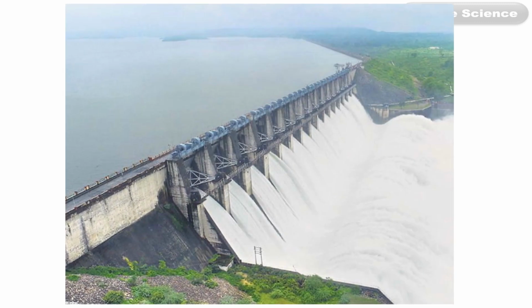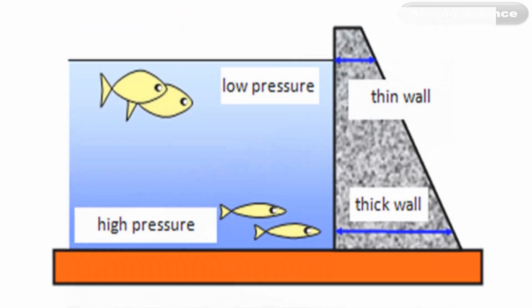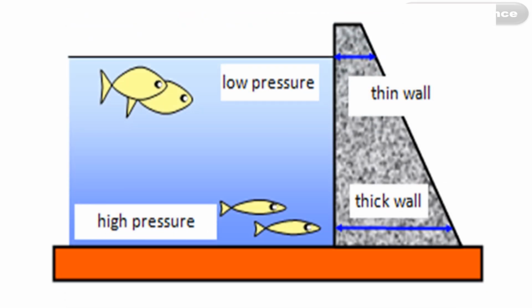The dam has a broad wall at the bottom. What is the reason behind this? The reason is that the pressure increases with increase in depth from the free surface. Now this is the free surface. From this surface, as you go down, the pressure increases. So it shows low pressure at the top level and high pressure at the bottom level.